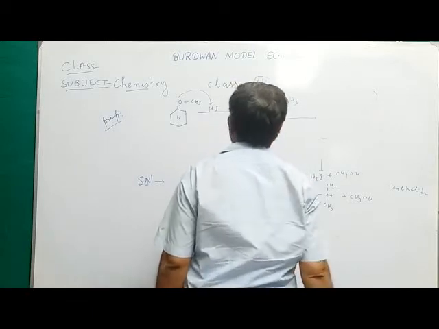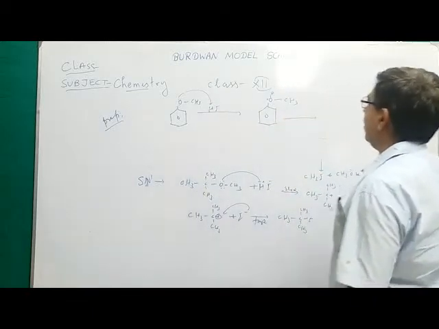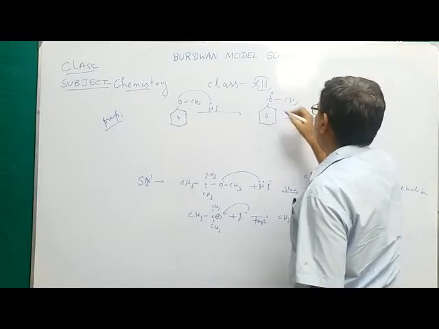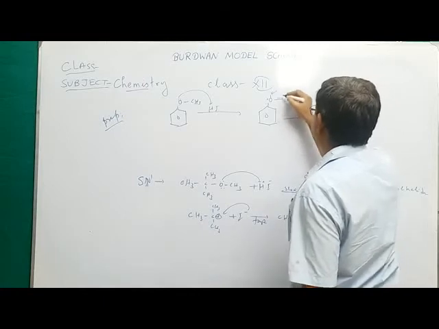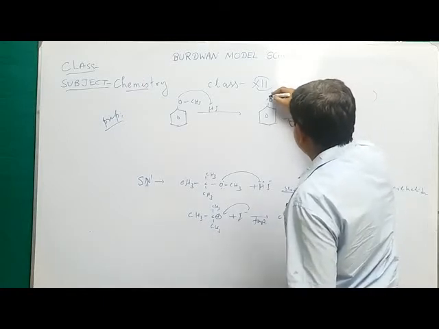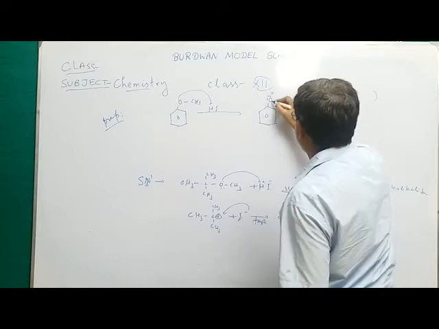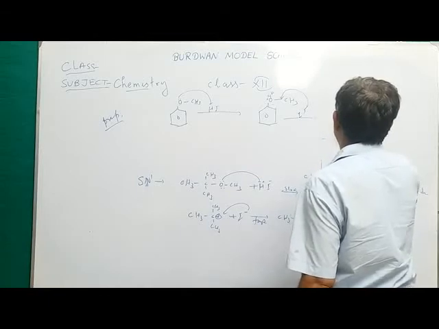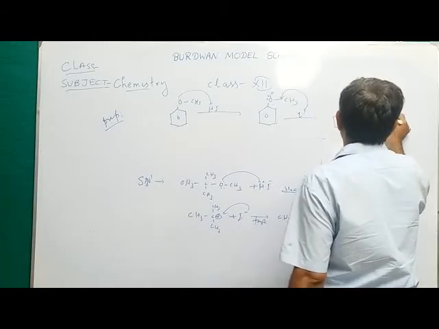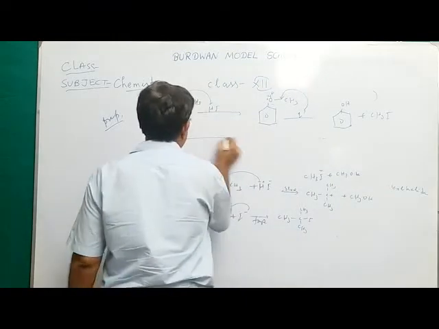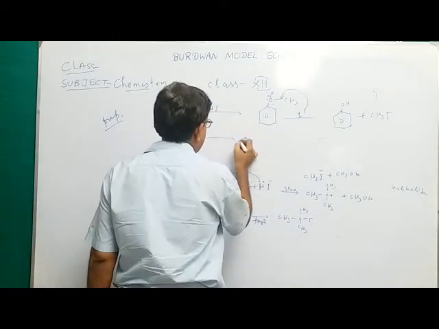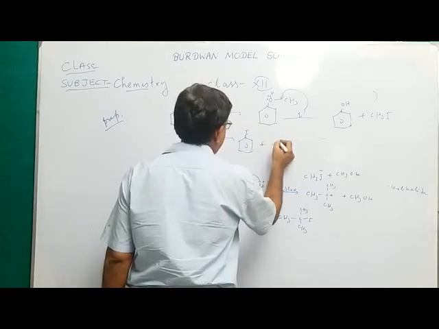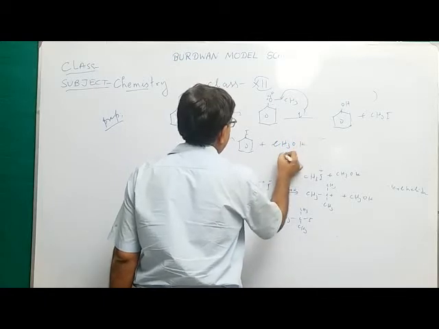In the next step, you know that this bond has partial double bond character. So due to the double bond character, it is very difficult to break this bond. So the I minus attacks this bond to form the alcohol, that is phenol, and CH3I. But the reaction giving alkyl iodide and aryl iodide, iodobenzene, plus CH3OH is not possible.